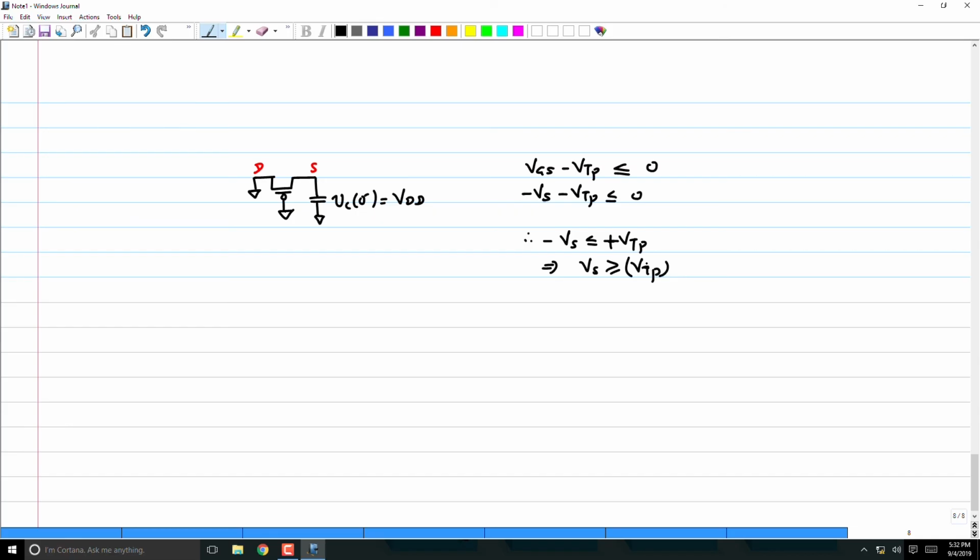So how will you write this general condition? I have a gate voltage, I have some drain voltage, and the capacitor is initially charged to VDD. I think this will be a little hard to put down in a general form because it depends on what the voltages are. So it's better you just apply this particular condition: identify drain and source first, then VGS minus VTP should be less than 0, and then you find out up to what it can go to.